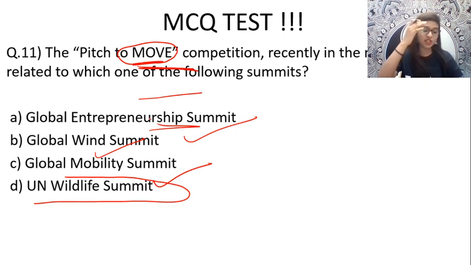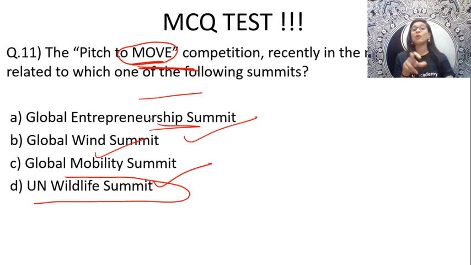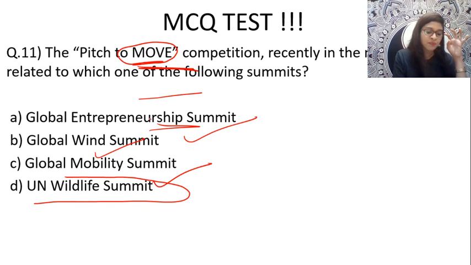Yes, I can see Ashutosh with D, that is UN Wildlife. Really? Okay. But Sukriti is saying she is getting a feeling that it is option A. It could be A or it could be C. It's up to you people. But I can see a lot of people, Nitin, Ashish, Nilesh, Ananya, all are giving option C. But very few are giving me D. That's good. I couldn't see many A, B and D answers.